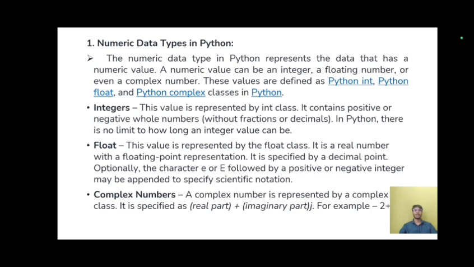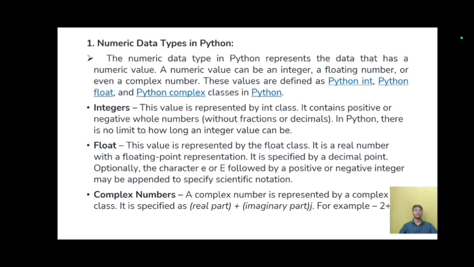Secondly, float. It is represented by the float class. It is a real number with a floating point representation. It is specified by a decimal point. Optionally, the character small e or capital E followed by a positive or negative integer may be appended to specify scientific notation.